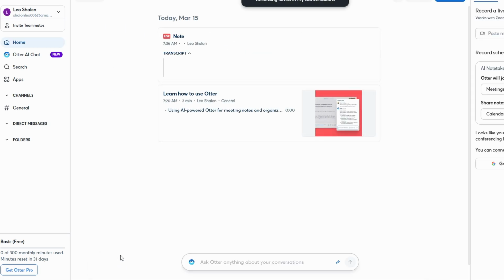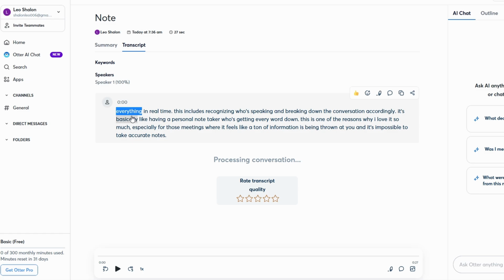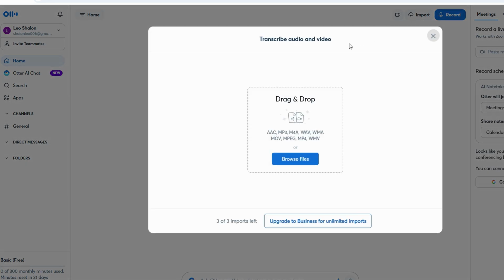But say you've missed a live meeting, or maybe you recorded a Zoom call or another kind of audio meeting. No worries, Otter lets you import recordings as well. Just click on the Import button, upload your file, and Otter will transcribe it for you. I can't tell you how much time this feature saves me. There's no need to manually transcribe long meetings or spend hours typing everything out. With just a few clicks, Otter does it for you. It's super simple and really effective, especially if you're working with past meetings you need to catch up on.